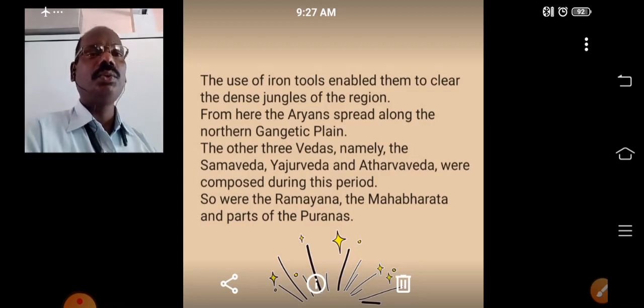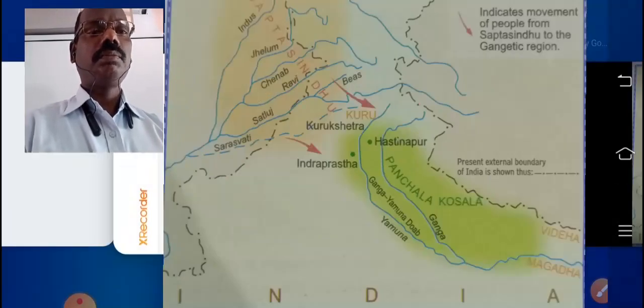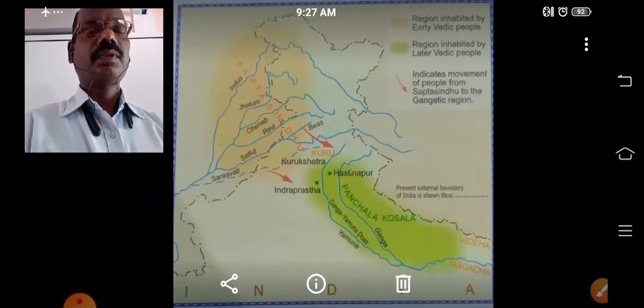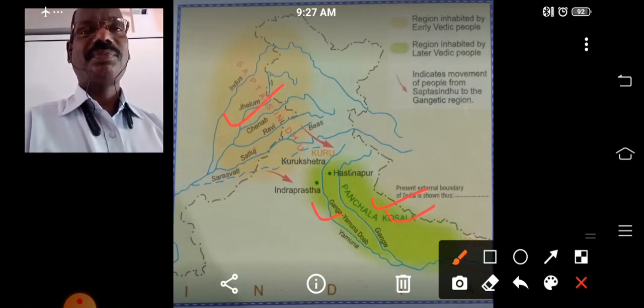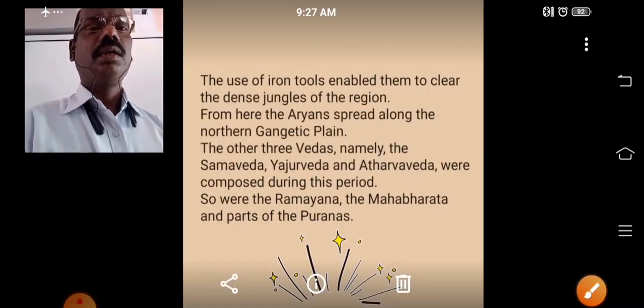Then they went to the northern Gangetic plain region. The region here is the northern Gangetic plain region. So first they were here, then they were here, now they reached this region.